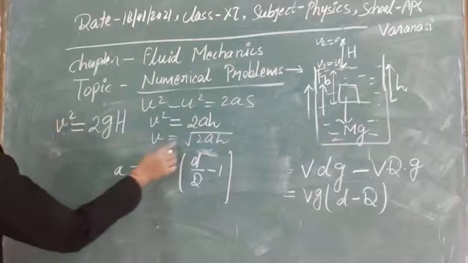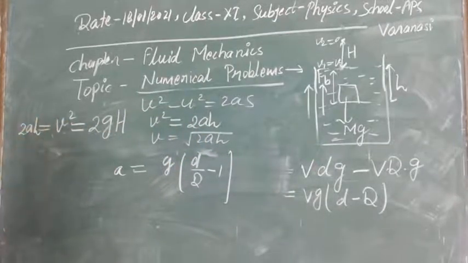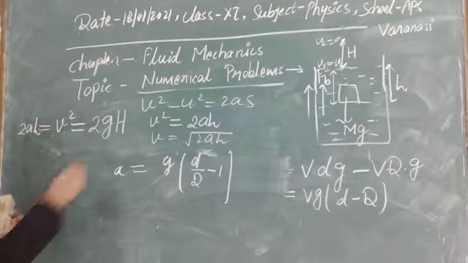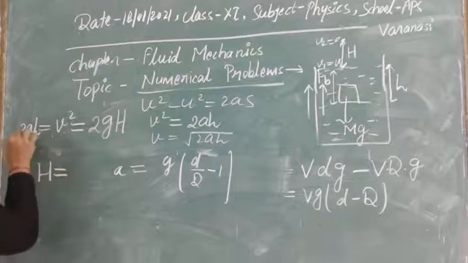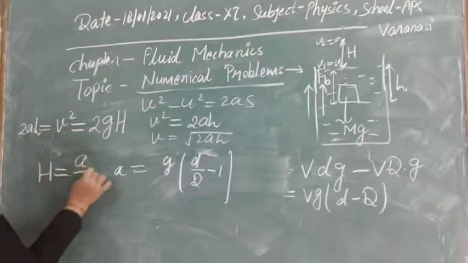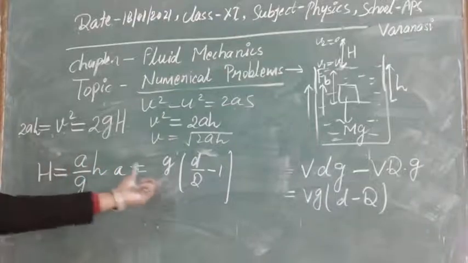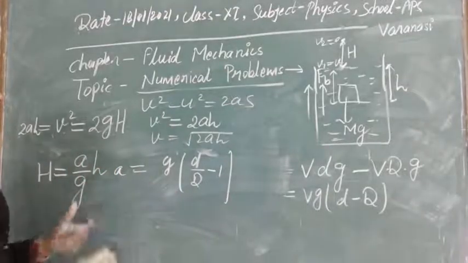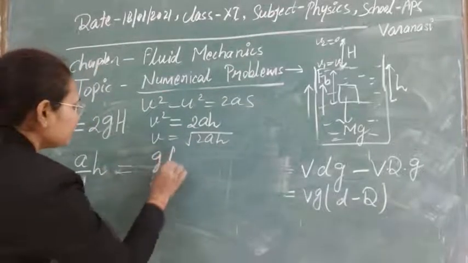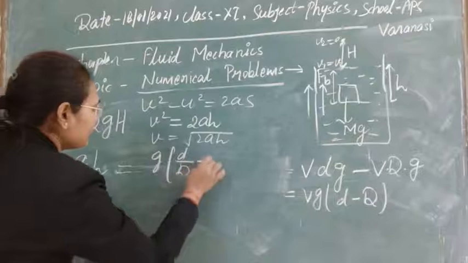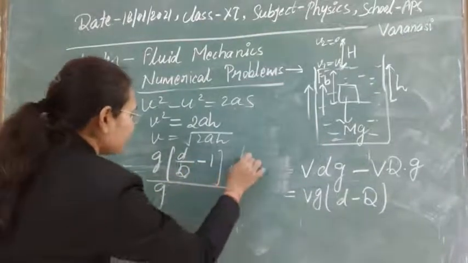Then this v is given, this is the value 2ah. Now here we can calculate what is the value of h. We have to calculate this value. Then the 2 will be cancelled out. We will get a upon z into h. And the value of a we have just calculated, just put in the value, and this is equal to z (d by capital D minus 1) upon z into h.